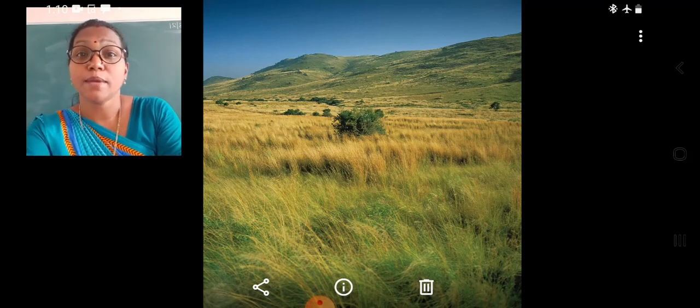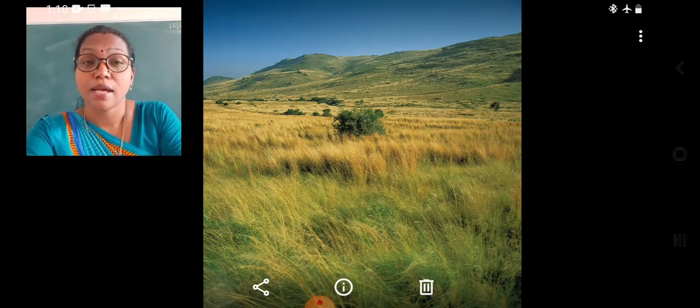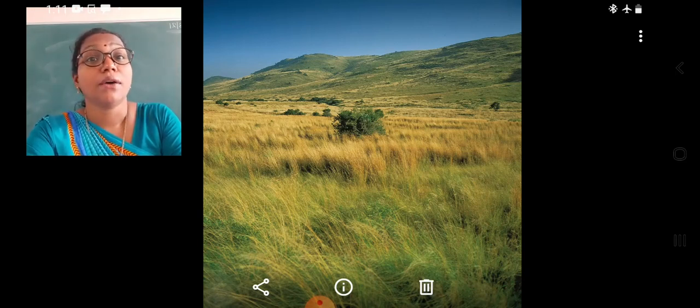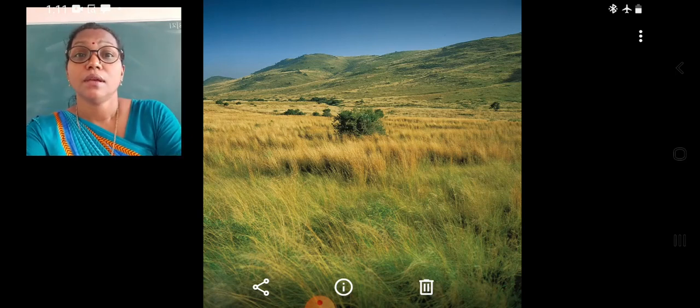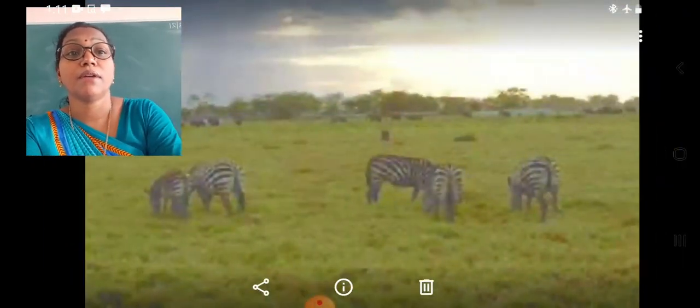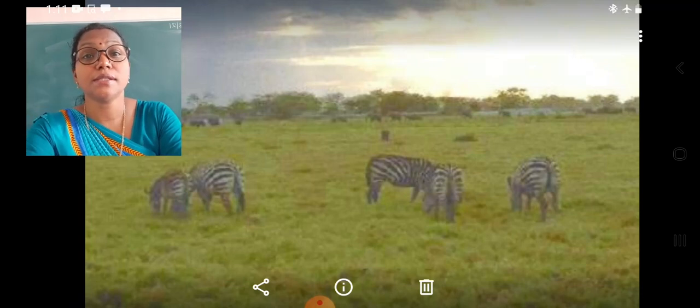There are two types of grasslands in the world. They are the tropical grasslands and the temperate grasslands. The tropical grasslands are also called savannas, but in some different regions they are known by other names. It is the savanna in Africa. In the savannas of Africa, there are zebras, giraffes, and lions rearing in these regions.